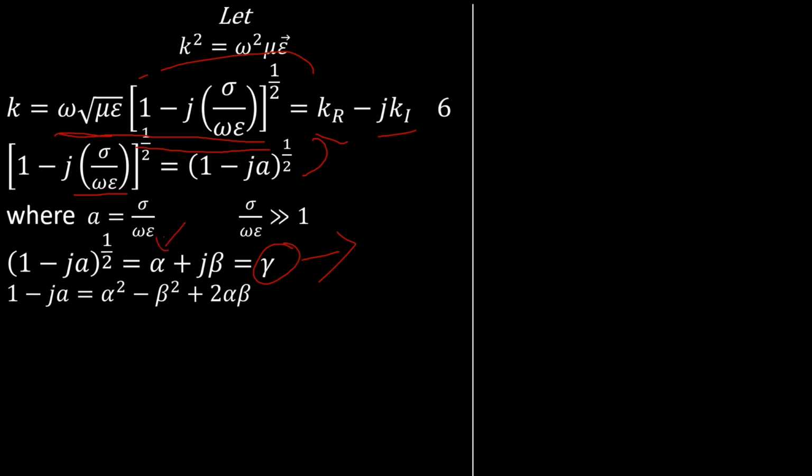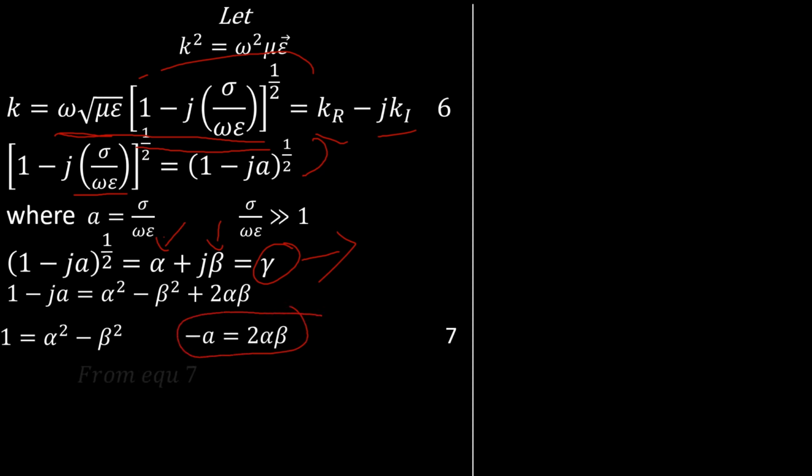Alpha is called our attenuation constant, and beta is called our phase constant. So if we solve this equation by squaring both sides, we're going to have this. And by comparison, we're going to have this and this as well. So if we solve this equation for beta, we're going to have this expression for beta.